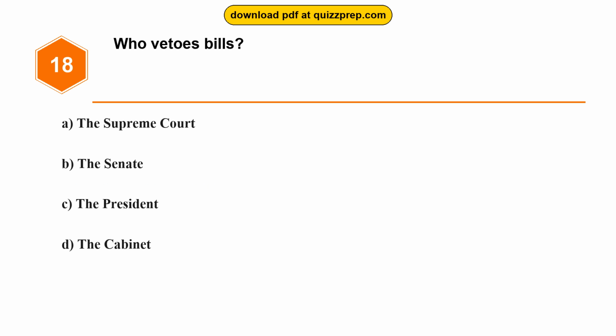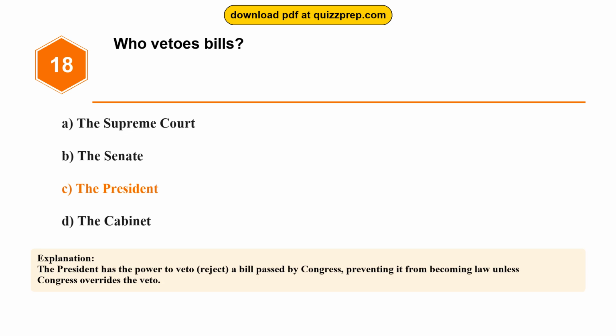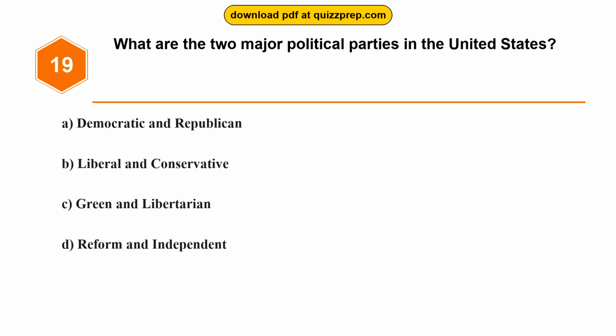Question 18. Who vetoes bills? Option A, the Supreme Court. Option B, the Senate. Option C, the President. Option D, the Cabinet. The correct answer is option C, the President. The President has the power to veto, reject, a bill passed by Congress, preventing it from becoming law unless Congress overrides the veto.